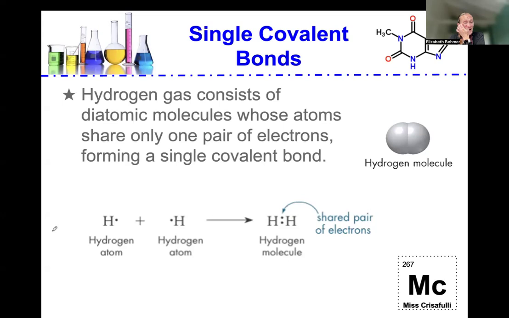So let's take a look at hydrogen gas, for example. Hydrogen gas consists of diatomic molecules whose atoms share only one pair of electrons, forming a single covalent bond as shown here. So we take one hydrogen atom with one electron, add it to another hydrogen atom with one electron, and we form a hydrogen molecule that is sharing this pair of electrons. And this shared pair of electrons is what forms that single covalent bond, and that's what makes up a hydrogen molecule.